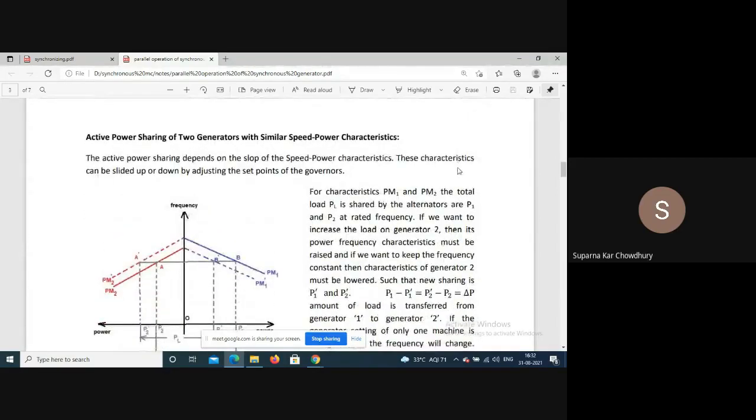Now, as we have seen, the active power supplied by the generators can be only changed when the prime mover input changes. The prime mover input actually controls the active power, and the reactive power is basically controlled by the excitation of the machine.